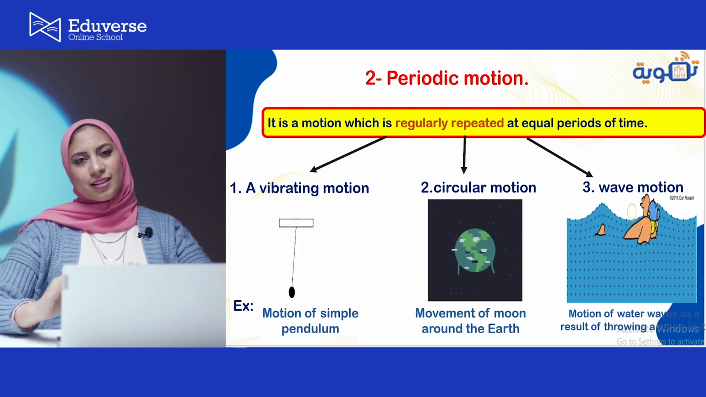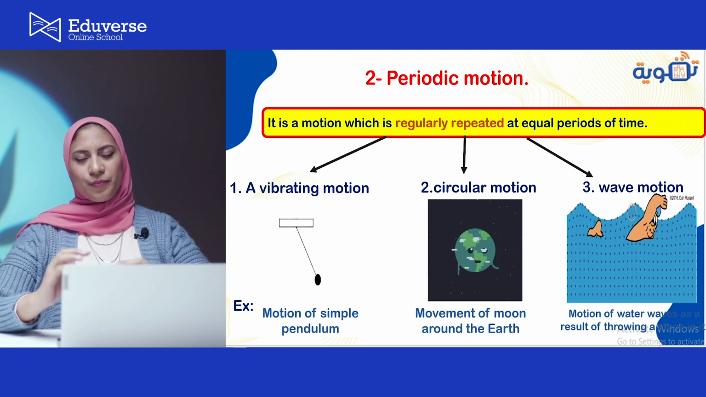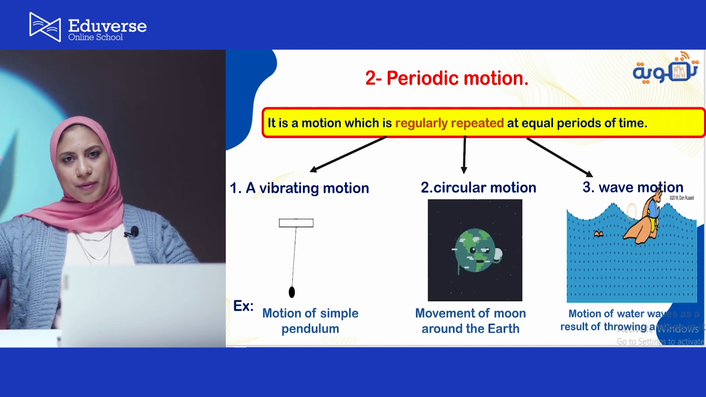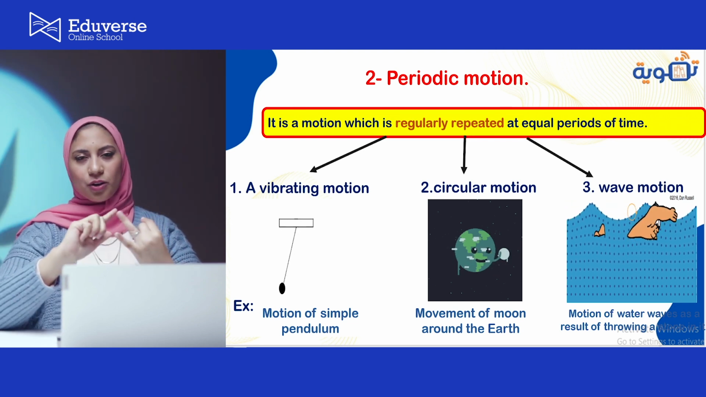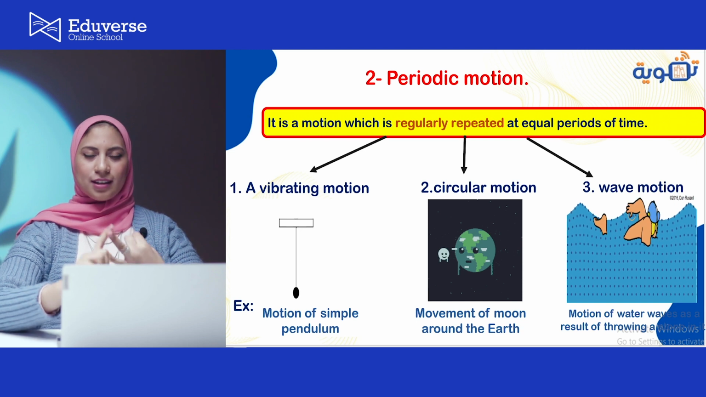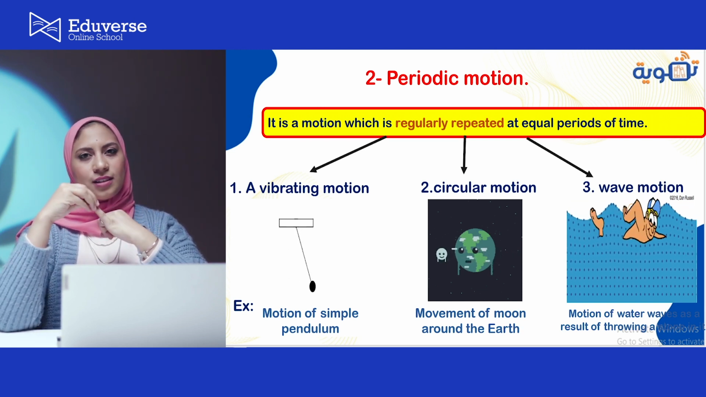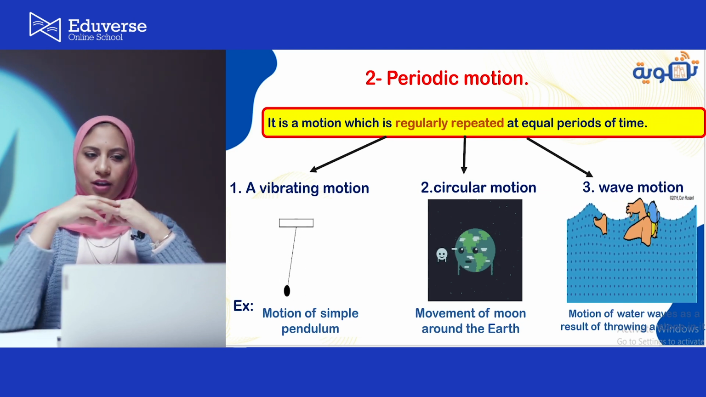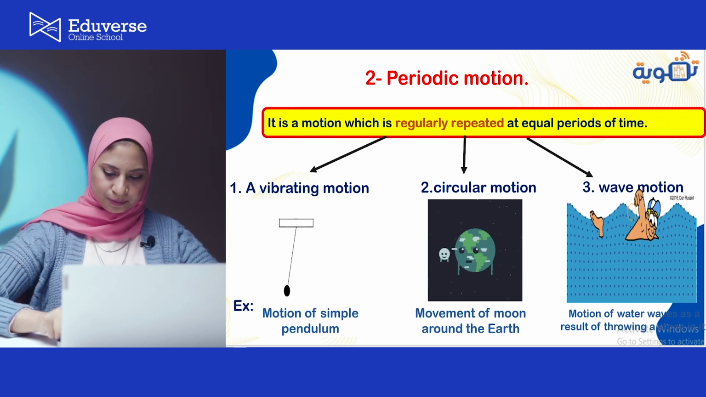Number three is the periodic wave motion. In this type of motion, it's like a cork in water. It is moving up and down and also forward. So this is the periodic wave motion. Again, the two types of motion are transitional motion from point A to point B, or periodic motion like vibrating, circular or wave motion.